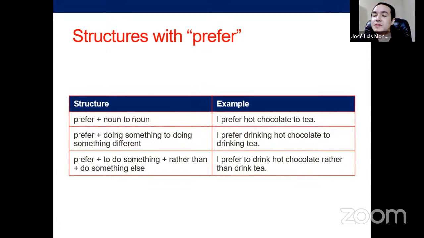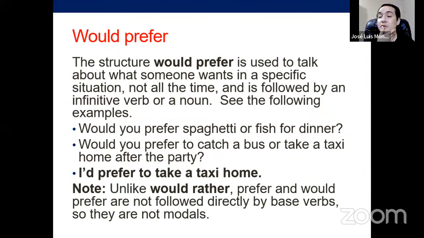So be careful with this last one because it's like a combination of infinitive, then a very specific expression such as rather than, and finally drink tea, which again can create confusion sometimes, but it's not necessary to use that last one. I mean, the three of them work in the exact same way. Of course, the first one is not giving you the chance of using actions or activities, but in number two, you can use them as gerunds. But again, it's just to have some variety and ways to express the same idea. Now, that was prefer.